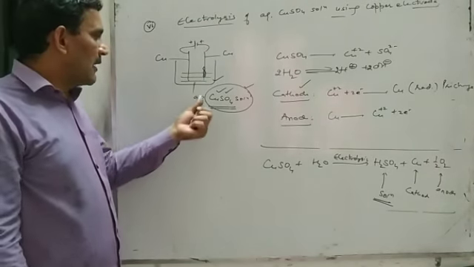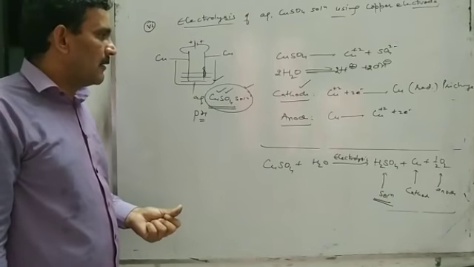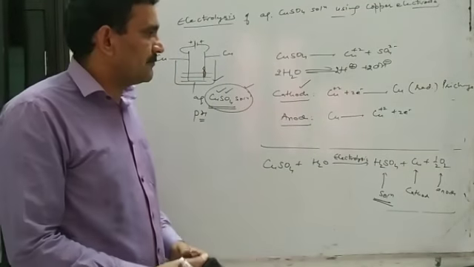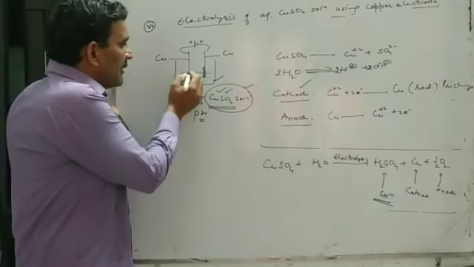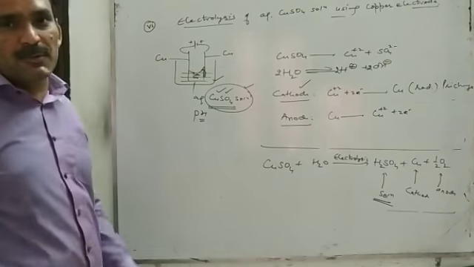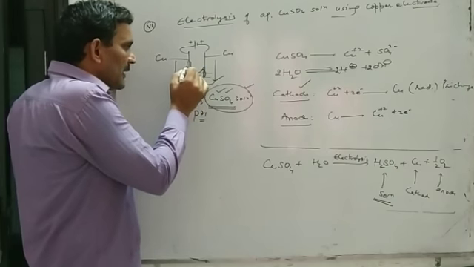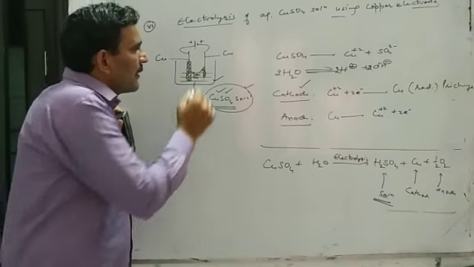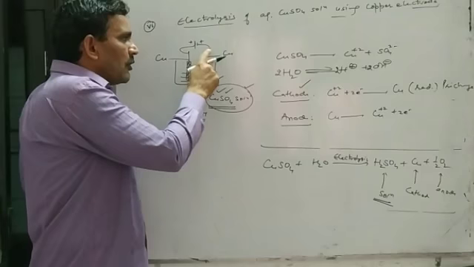That is, during the electrolysis of aqueous copper sulfate solution using copper electrode, at anode copper itself will be oxidized and copper ion will be formed, and these copper ions will gradually come to solution, and from solution they will be reduced at cathode. Due to that, the thickness of this copper rod used as anode will gradually decrease, and due to deposition of copper at cathode, the thickness of copper rod used as cathode will increase.